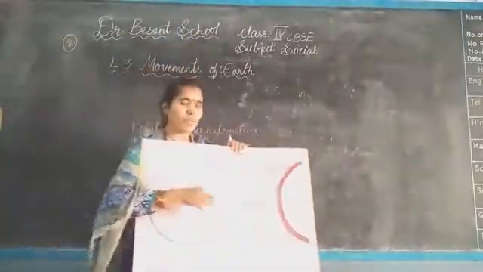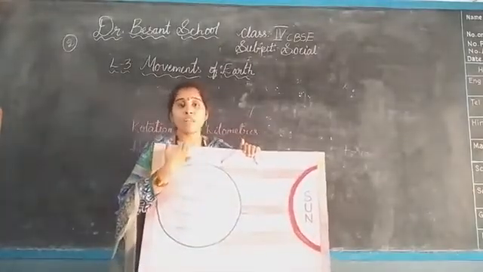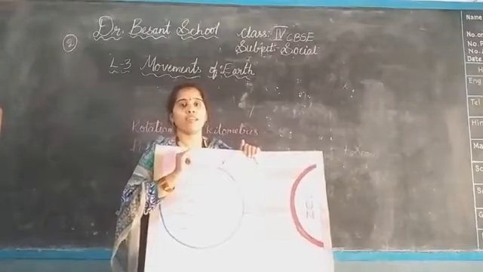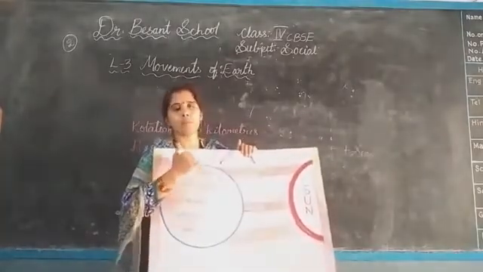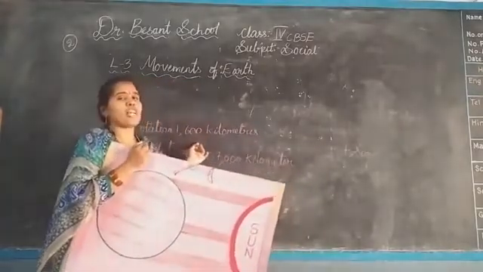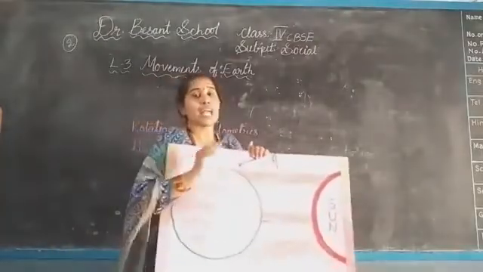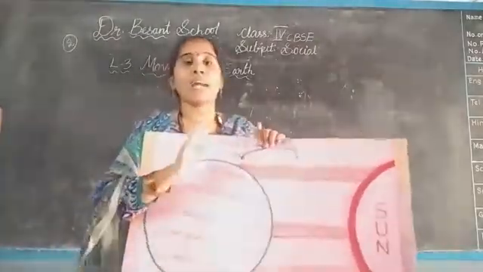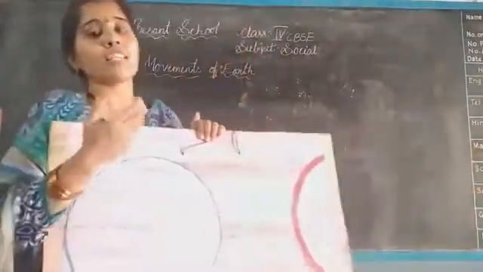Actually, the sun won't move from its place, but we will feel that the sun is moving, isn't it? But we ourselves are moving from that place, isn't it? And the earth moves with a speed of 1600 kilometers. Okay, did you understand? Actually, we feel that the sun is moving, but we ourselves are moving from that place, and it seems as if the sun is moving.